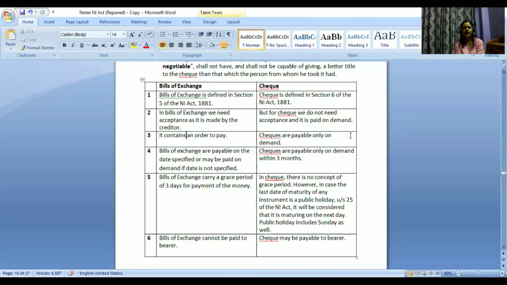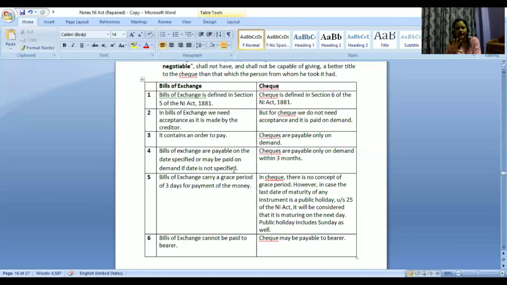Bills of exchange are payable on the date specified. I may write a date. I may say after 30 days from this particular date. So whenever the 30 days time frame is completed from the time when this bills of exchange was made, it has to be paid. Or I may say that it may be paid on demand if date is not specified.